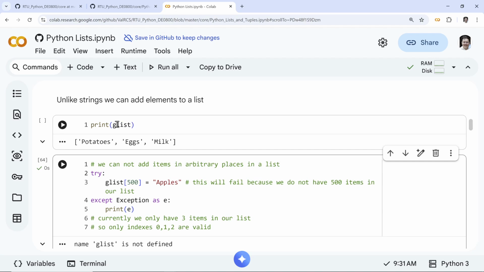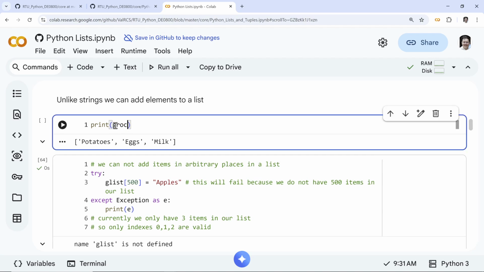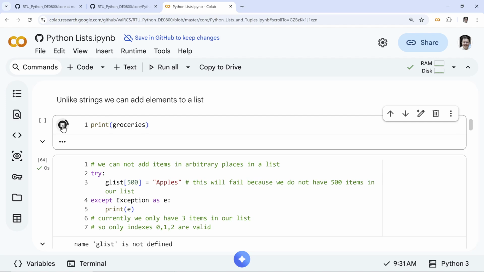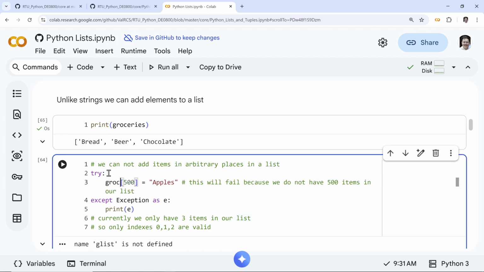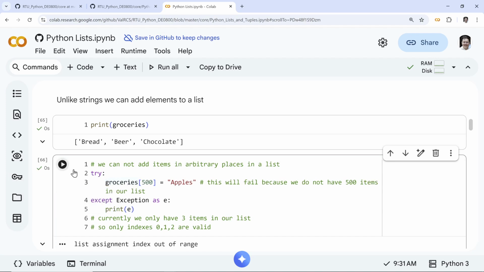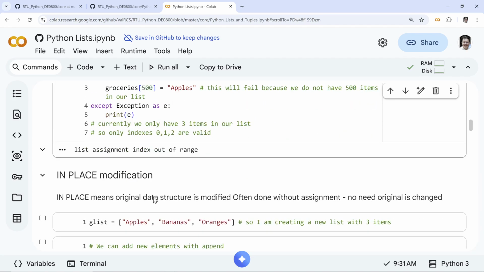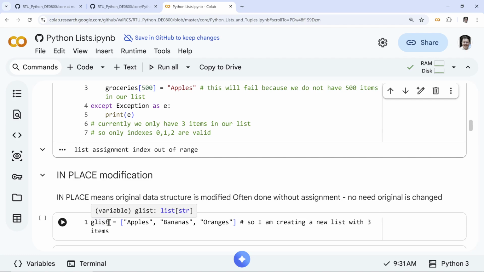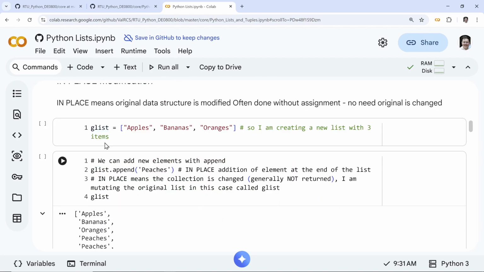List alias, or maybe groceries. Let's do groceries. Bread, beer, chocolate. We cannot do it that way. I'll make it groceries. I can't say it, I sound like French. Groceries, right? So, in-place modifications. So again, glist. I guess I'll keep this as a different variable.